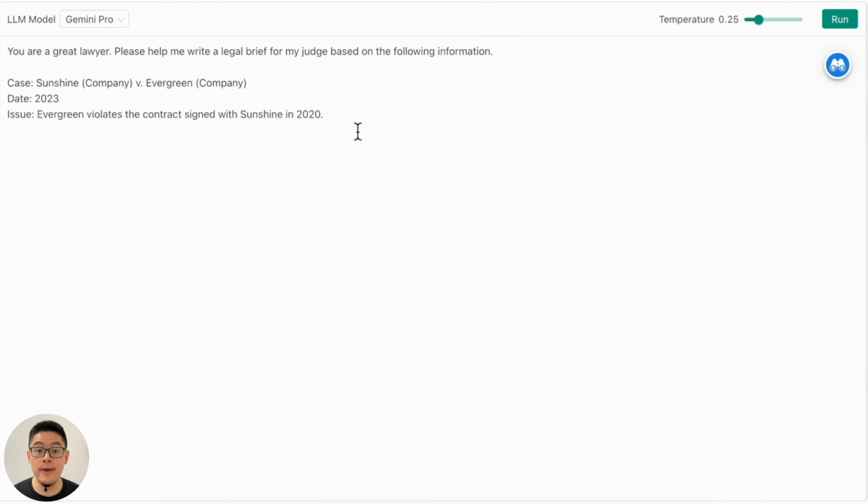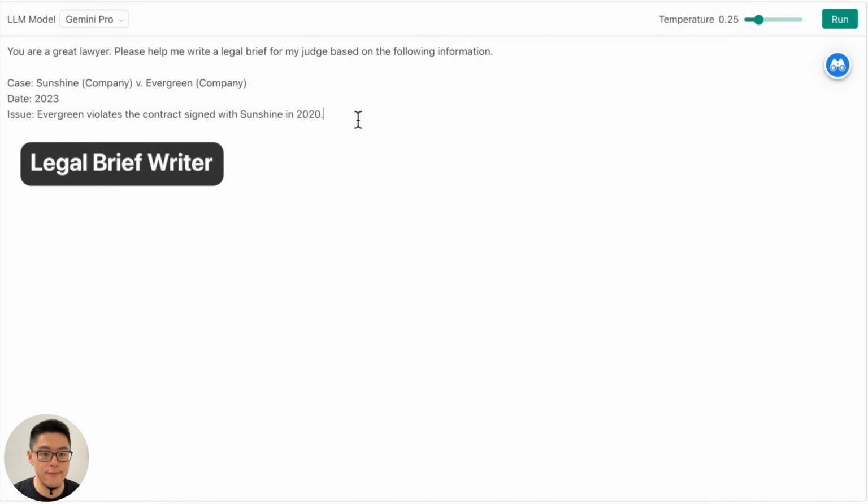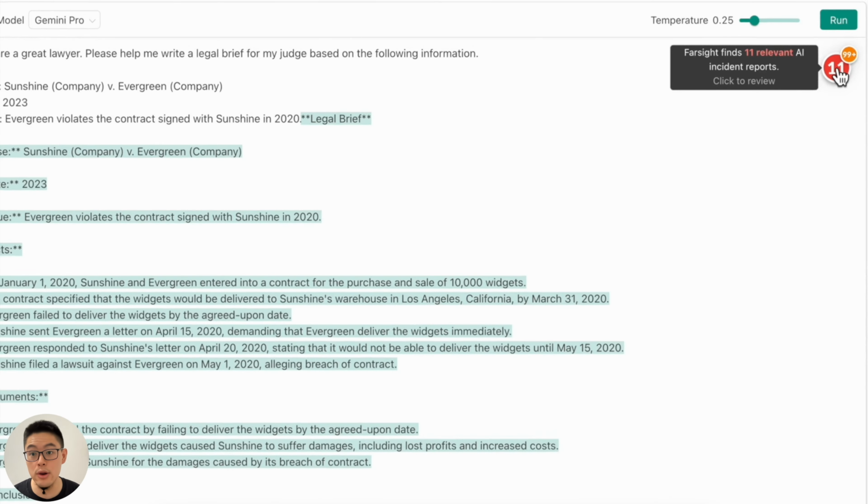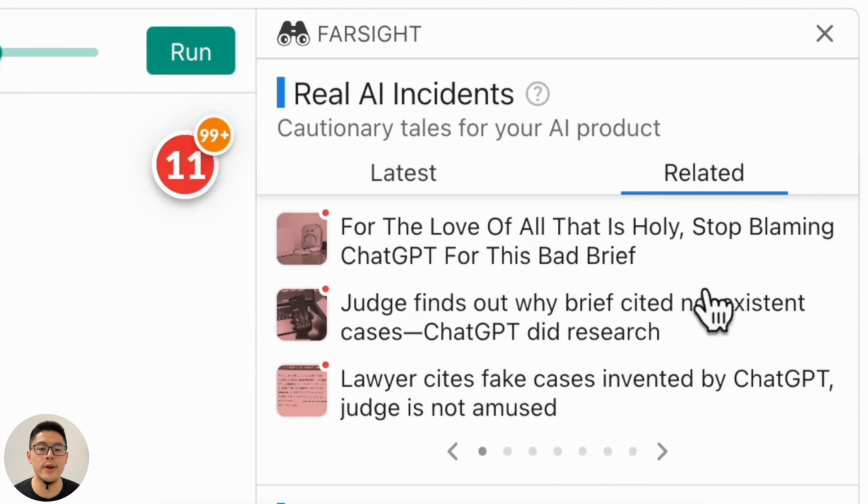Farsight can be integrated into different prototyping tools. For example, here we have a traditional interface and we're writing a prompt for a legal brief writer. After clicking the run button, you see the Farsight symbol change color from blue to red to alert the user about potential harm in their AI prompt. Internally, we compare the embedding of the user's prompt with the embeddings of over 3,000 AI incident reports to surface relevant AI incidents and cautionary tales to help users envision potential harms.